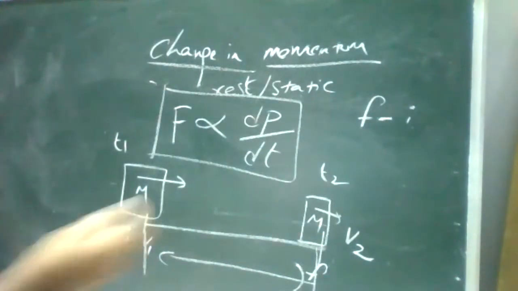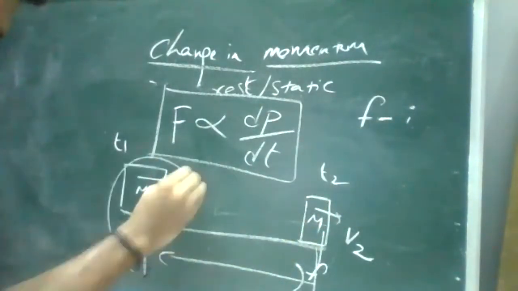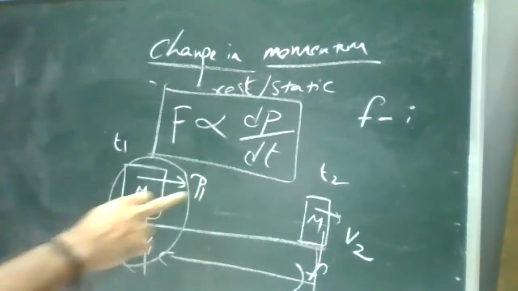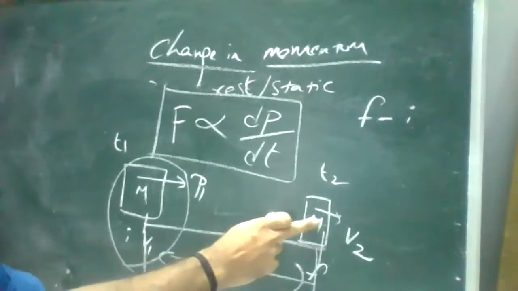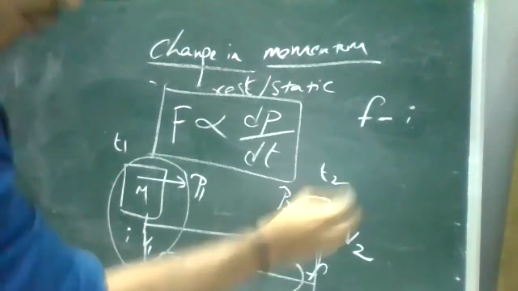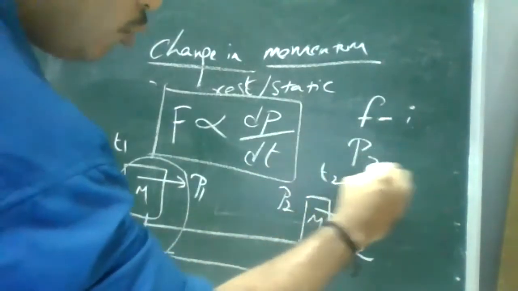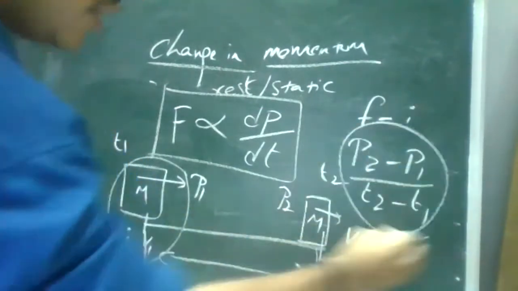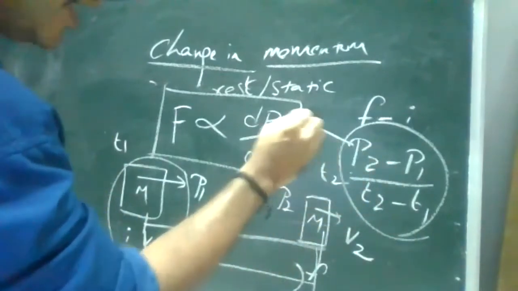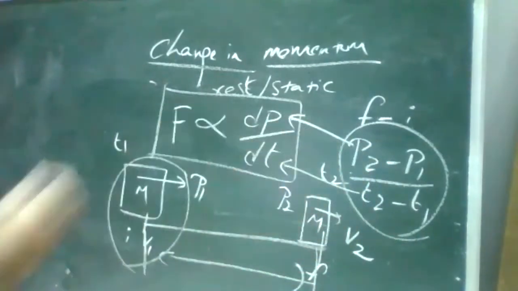I'll rewrite it. Here the momentum I'll consider as P1, which is mass gaining some velocity V1 with respect to time period t1, and V2 gives your momentum P2 at t2. So the final P2 minus P1 with respect to the time period t2 minus t1. So the difference, when you are considering it, is dP and the time period as dt.